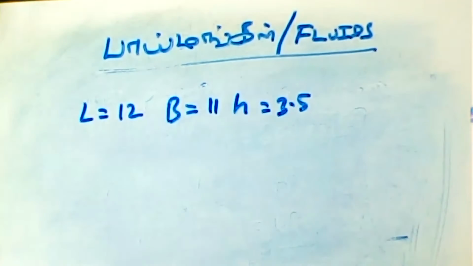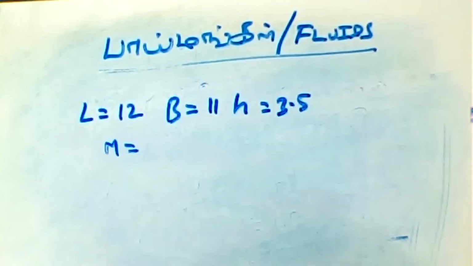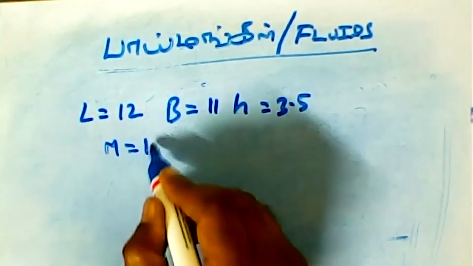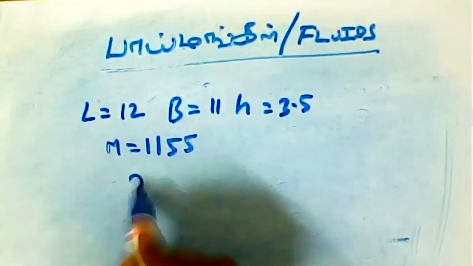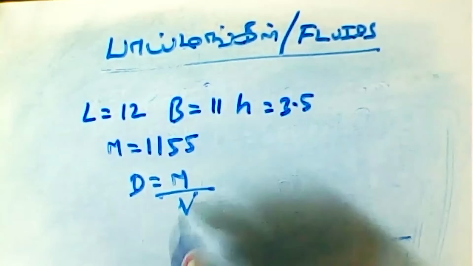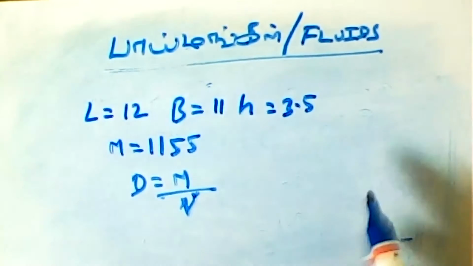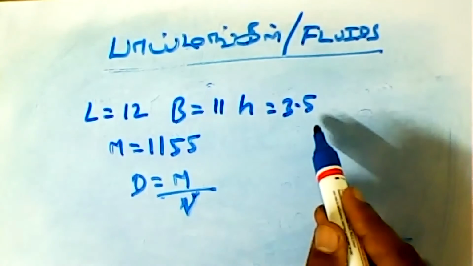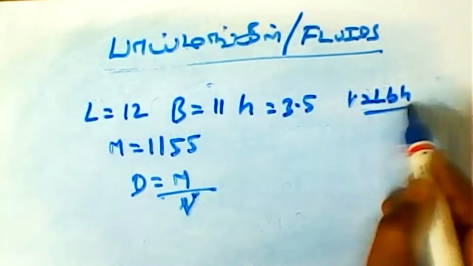The formula for volume is LBH. Mass is also given. Mass is equal to 1155. So what is the formula I told? D is equal to M divided by V. This V we have to find out. Volume we have to find out, which means we have to just multiply all the three. V is equal to LBH is the formula for this.